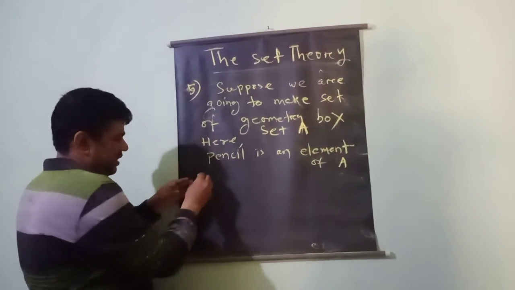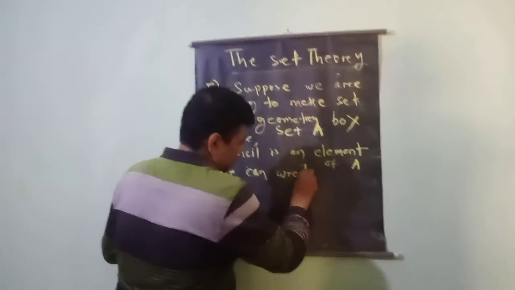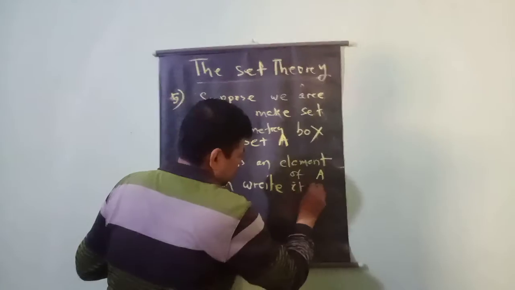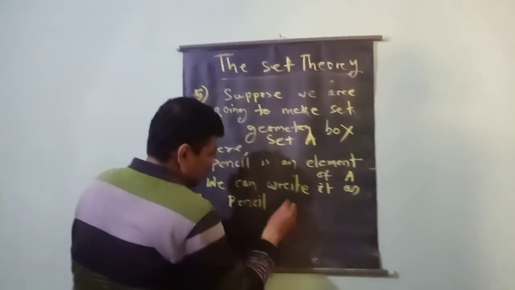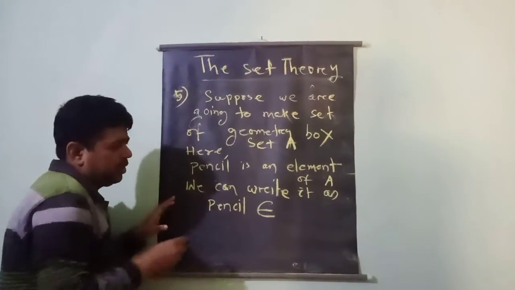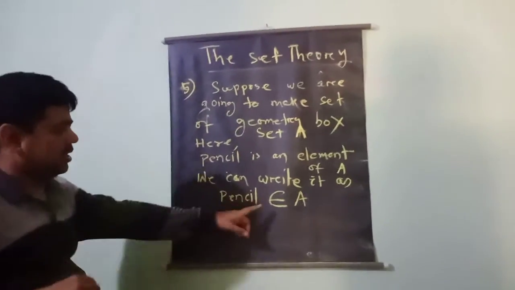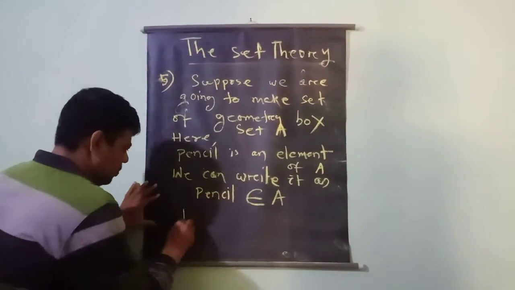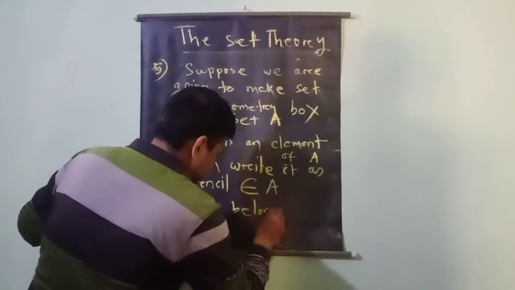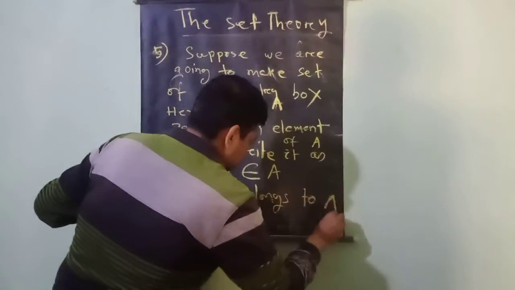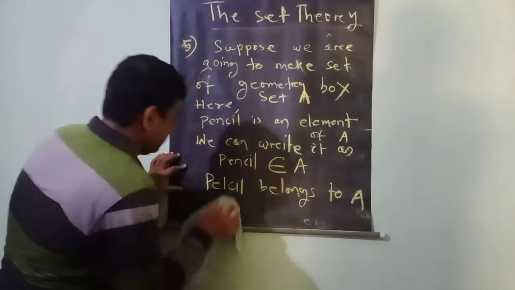We can write it in symbolic notation as: pencil belongs to A. This symbol stands for belongs to.